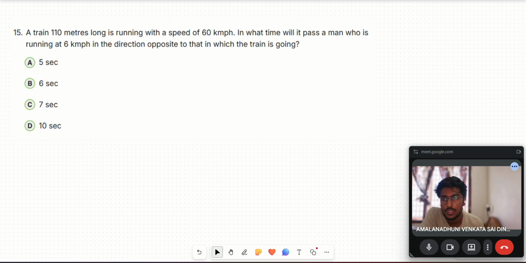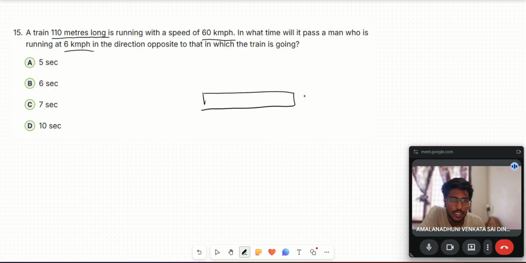Let's move on to the 15th question. A train 110 meters long is running with a speed of 60 km per hour. In what time will it pass a man who is running at 6 km per hour in the opposite direction? Here, the train is moving at 60 km per hour with a length of 110 meters.